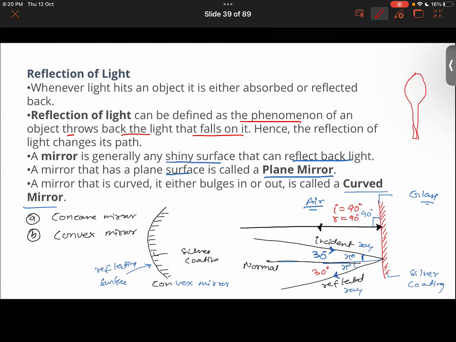Is it clear? So this mirror is called convex mirror. Yes, sir. This one is a convex mirror.